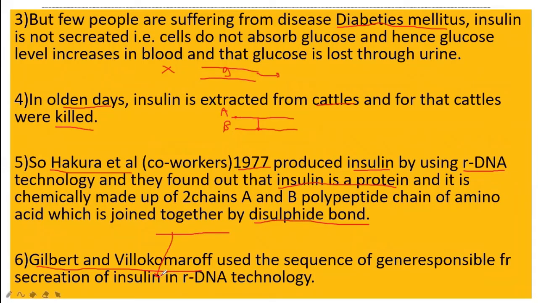In rDNA technology, we need the sequence of the gene which is responsible for the production of insulin. So that sequence of the gene was identified and used by the scientists Gilbert and Vinokomarov.